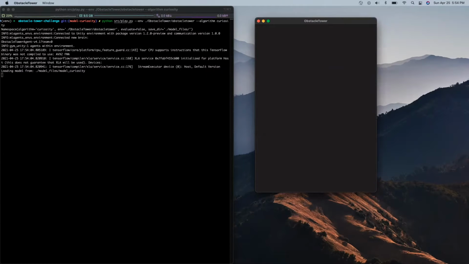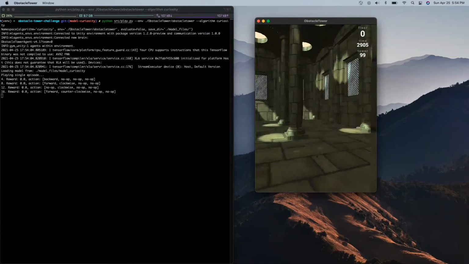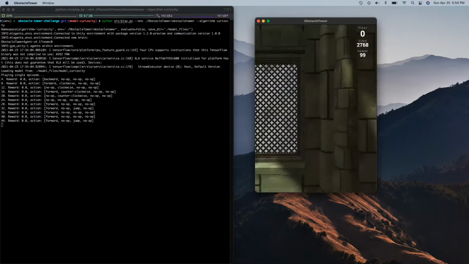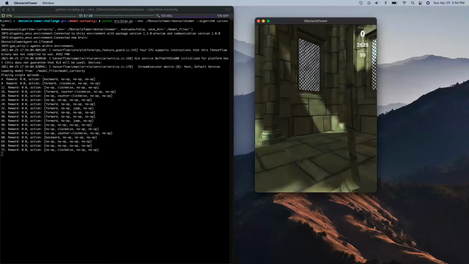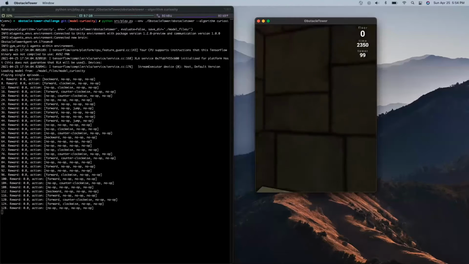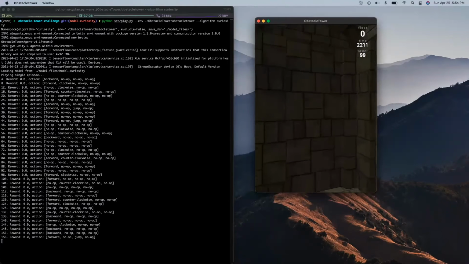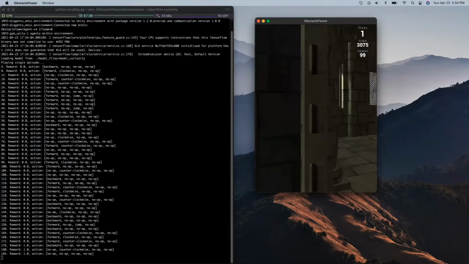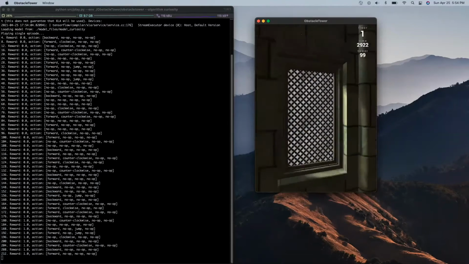For implementation of the intrinsic curiosity module, we continue to use the actor critic method for the policy. The feature encoder is built using a CNN model. The forward and inverse models are multi-layer perceptrons. All these components were built using TensorFlow and Keras's model subclassing API. The models were trained for about 1 million time steps using the Adam optimizer.